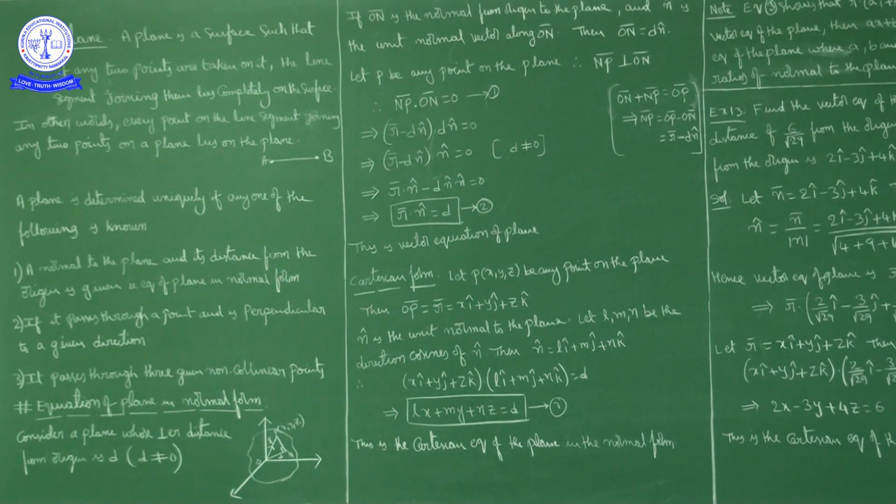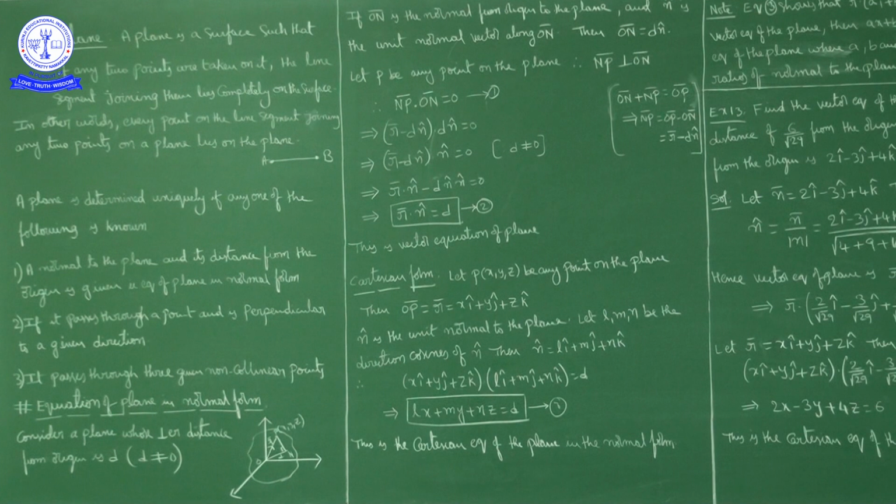This is the second method. What is the first method? The normal to the plane is known and the distance from the origin to the plane is known, that is called normal form. What is the second method? A point on the plane is known and the plane is perpendicular to the given direction, which means the normal to the plane is known. Third one: it passes through three given non-collinear points. If three non-collinear points are given, then passing through those three points, we can find the equation of a plane.